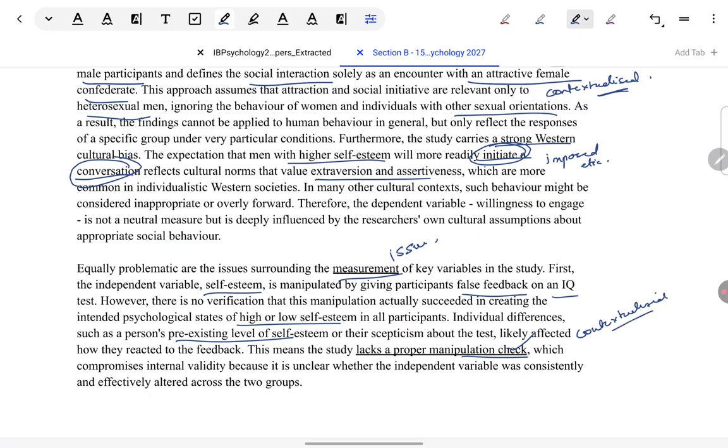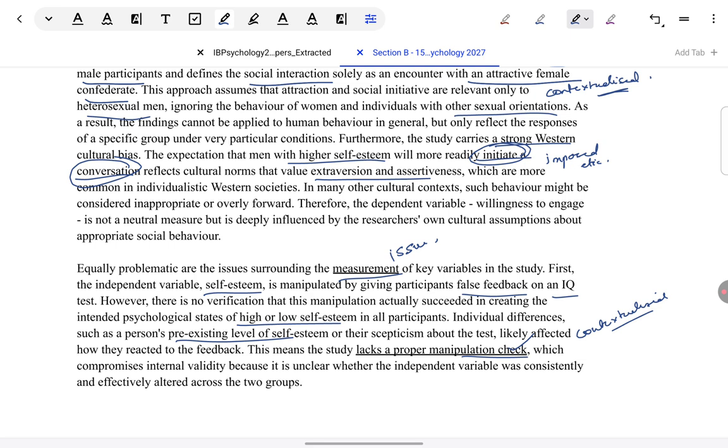I told you other measurement issues are also possible. Like you can talk about how observation might be an issue because we can't read what is on their mind. In their behaviors, they might not show attraction, they might not initiate conversation, but in their mind, they might be feeling very attracted towards the female. You can talk about those issues also, but see, when it comes to bias, I'm sure you can think of other biases also here, like it's observation again, so researcher bias can also come in.